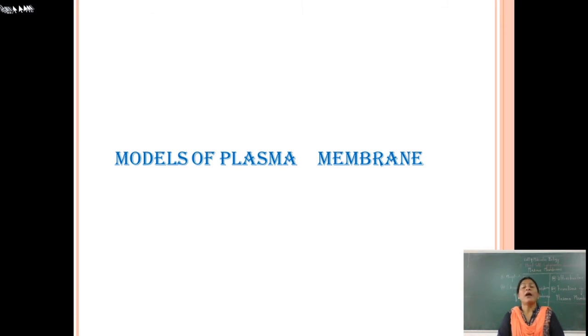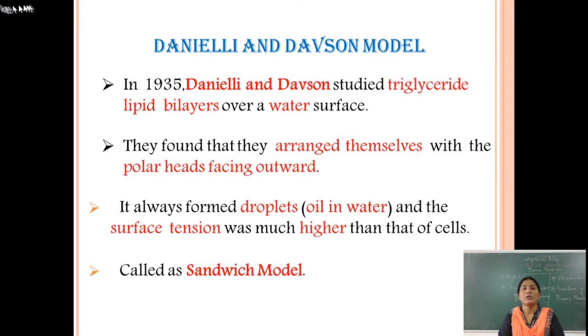To explain the structure of the plasma membrane, different cytologists hypothesized different models. Let us consider the first model, the Danielli and Davson model. In 1935, Danielli and Davson studied a lipid bilayer over a water surface.